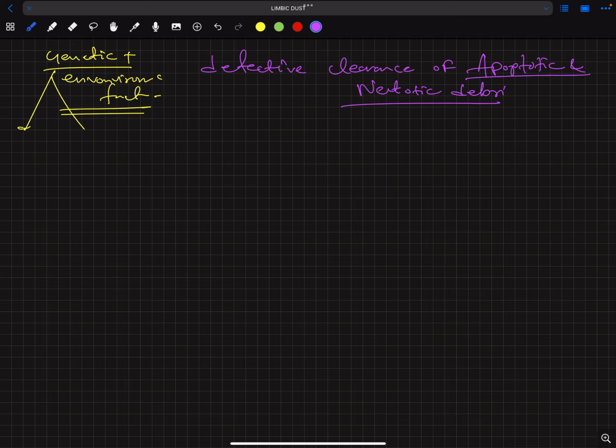As we know, in apoptosis and NETosis, this is the neutrophil extracellular trap. This apoptotic and necrotic debris should be cleared by these complements or other things. If they are not cleared, there is a defective clearance of apoptotic and necrotic debris. That is the first thing that leads to development of SLE.